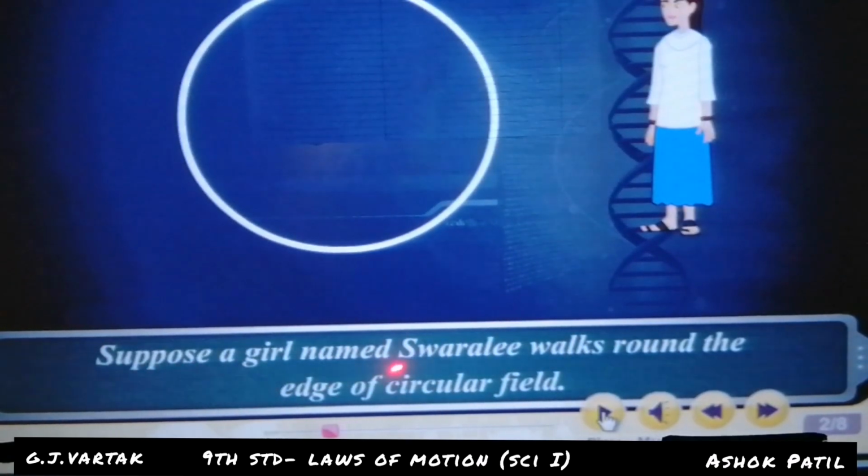Suppose a girl named Swarali walks around the edge of a circular field. Suppose Swarali starts from here, walks in a circle, and comes back to here.